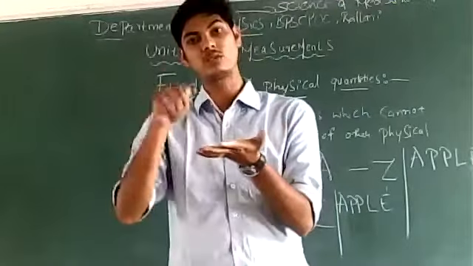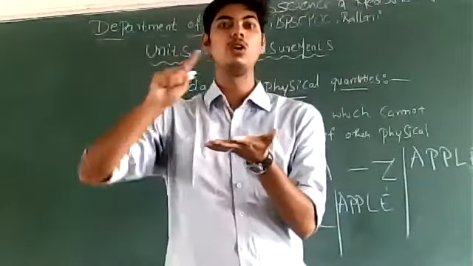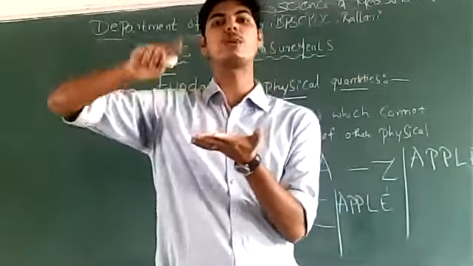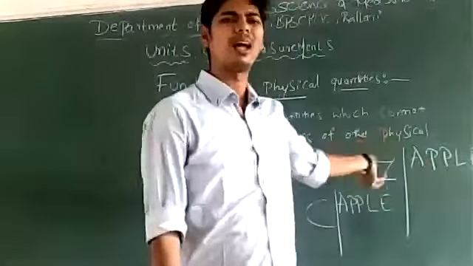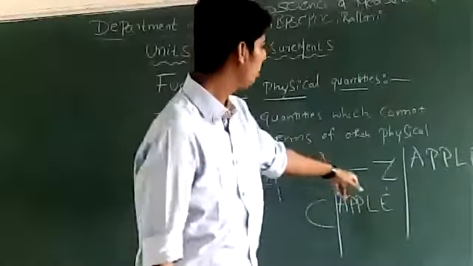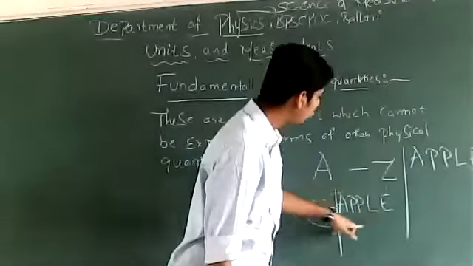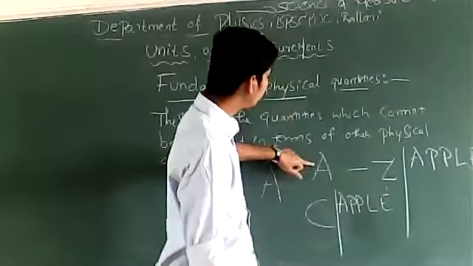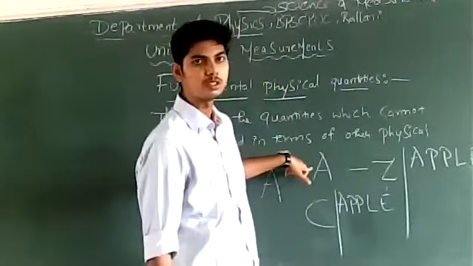Using these 26 alphabets, you start expressing some words: apple, bat, dog and so on. These words depend upon these 26 base alphabets, isn't it?